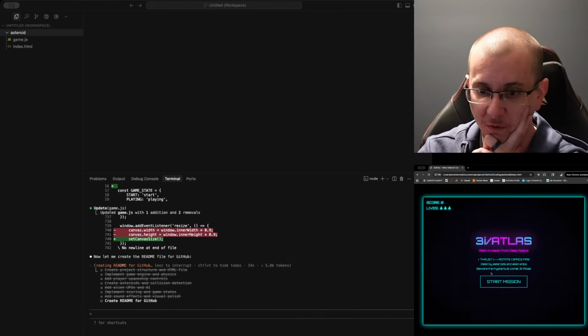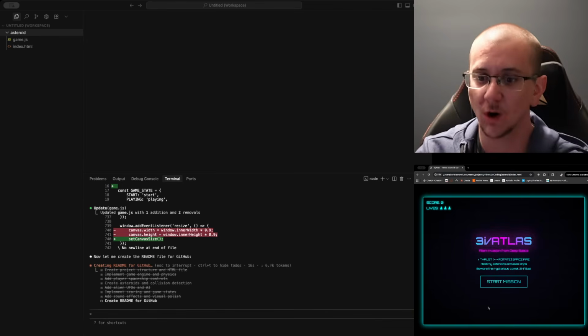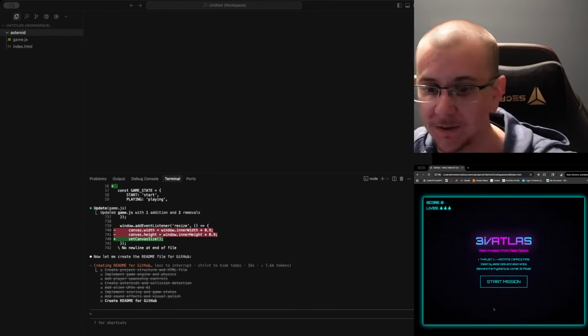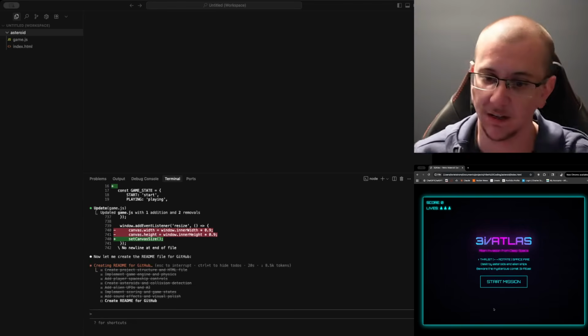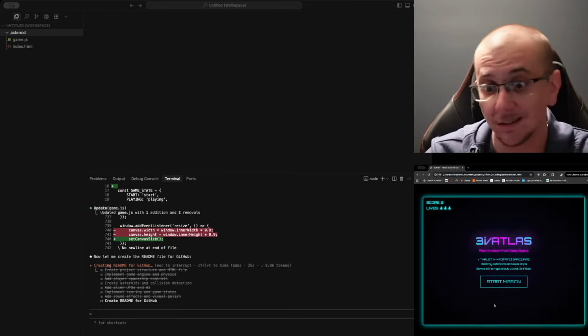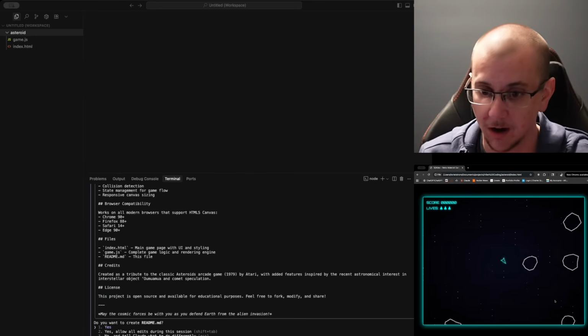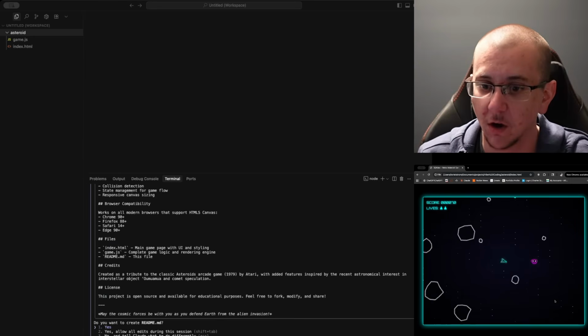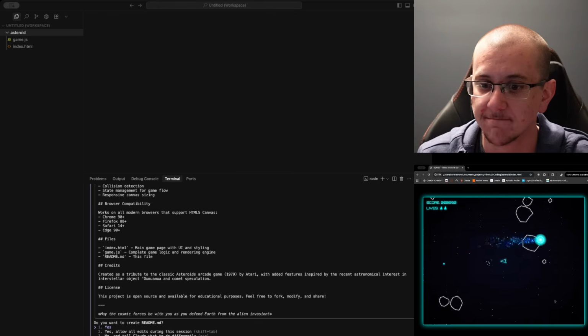All right, so forward is thrust, side to side is rotate, and space is fire. We're destroying the asteroid and alien ships. Beware the mysterious comet 3I Atlas. Let's start our mission. Oh, ugh. Oh. This is wild.